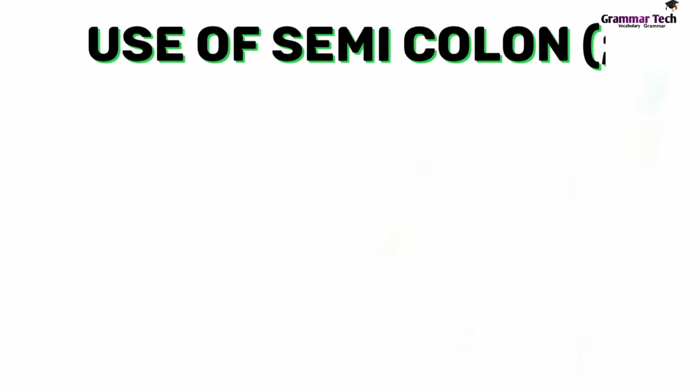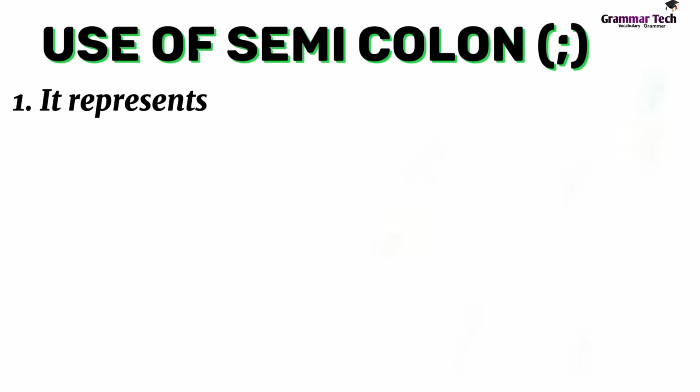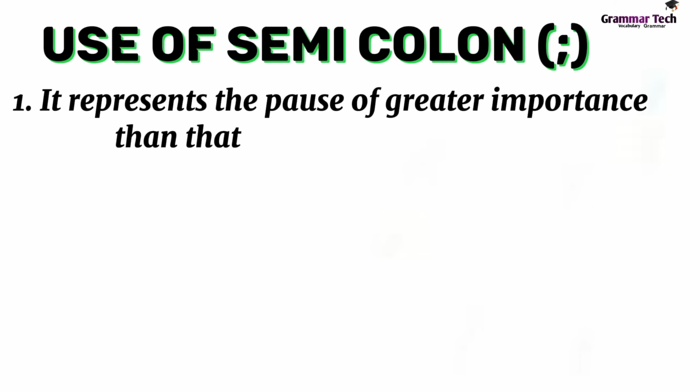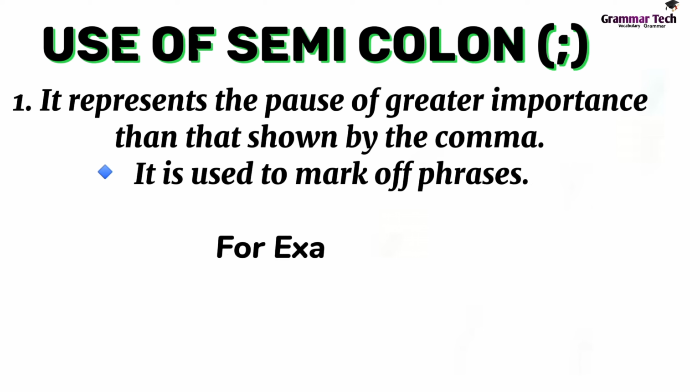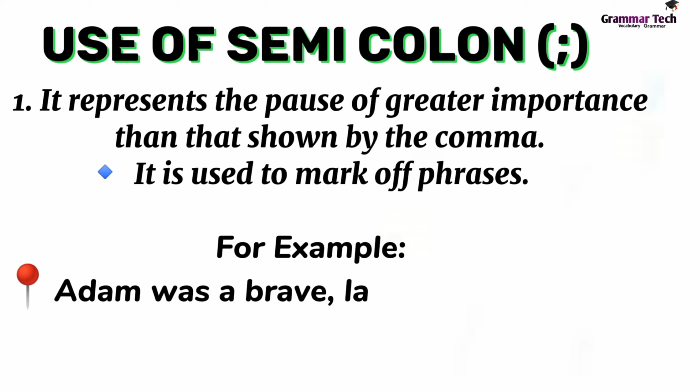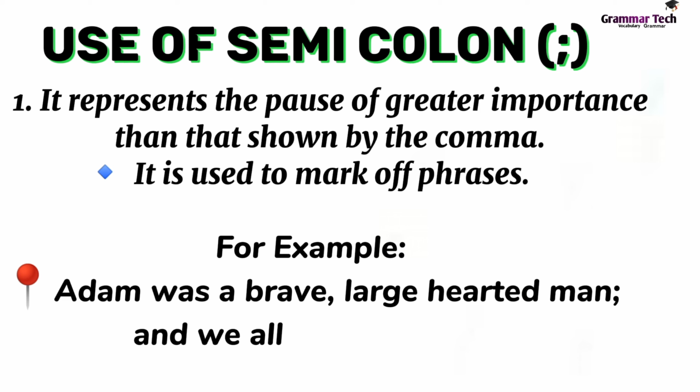Use of semicolon. 1. It represents a pause of greater importance than that shown by the comma. It is used to mark off phrases. For example, Adam was a brave, large-hearted man, and we all honored him.